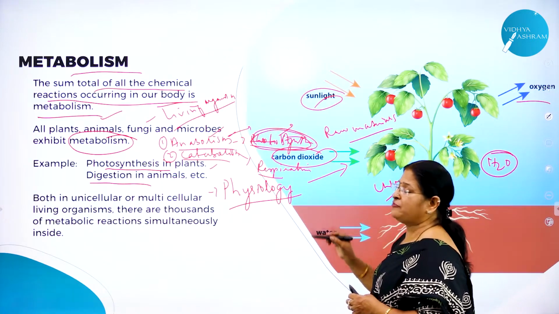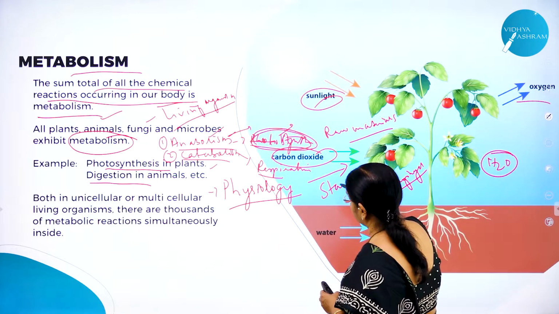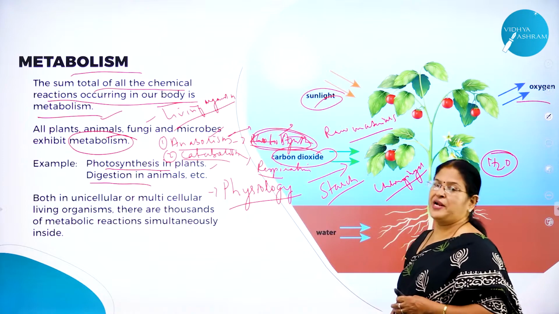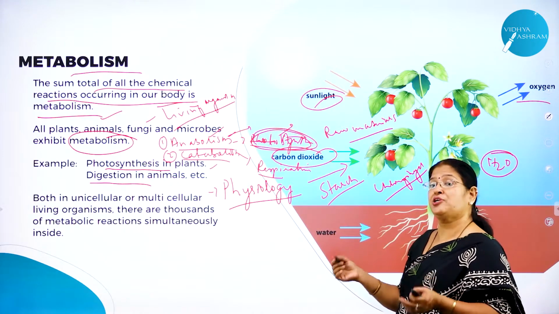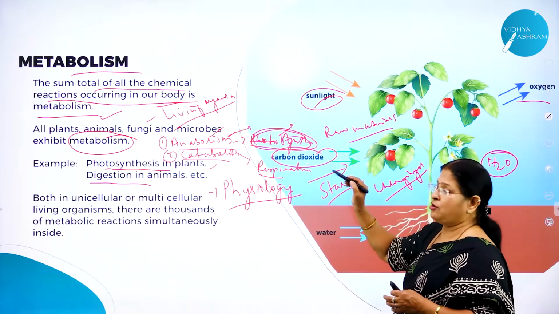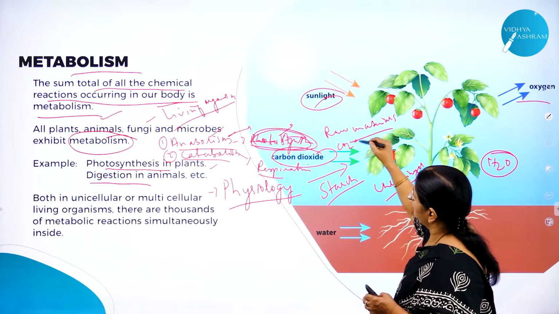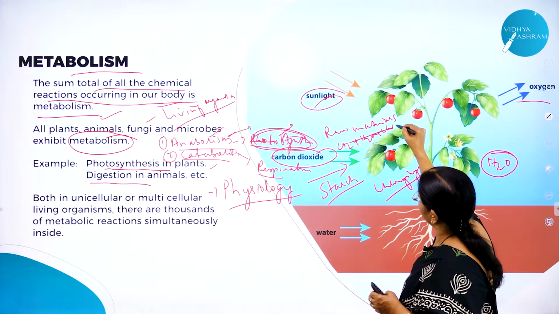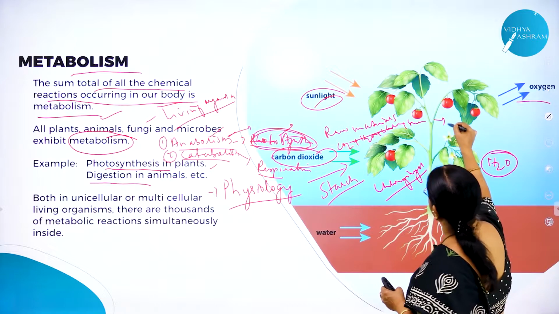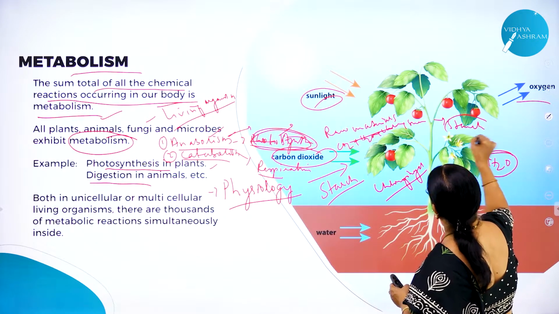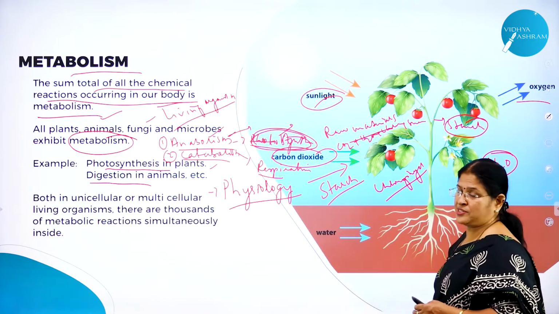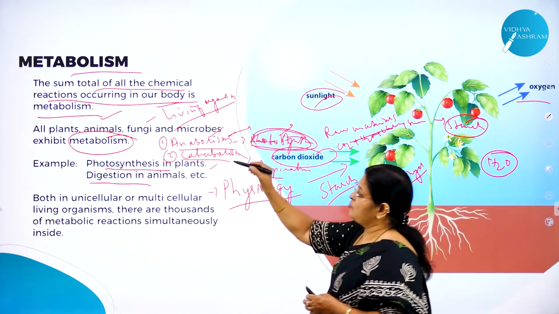And what is the prepared food of a plant called? Starch. The prepared food of a plant is called starch. So this is a constructive process. We make use of raw materials like CO2 plus water plus chlorophyll plus sunlight to manufacture what? Starch. So this is a constructive process. Hence it is called anabolism.